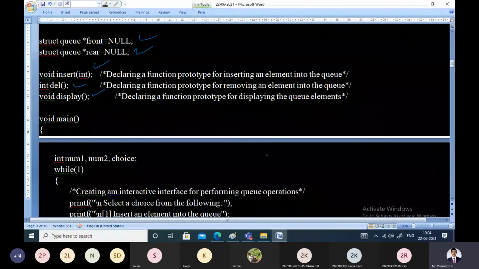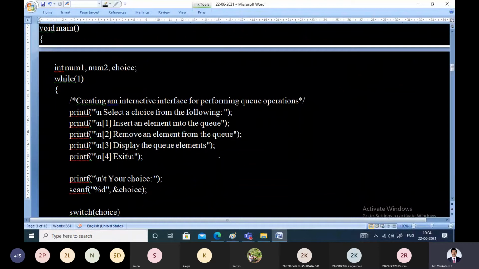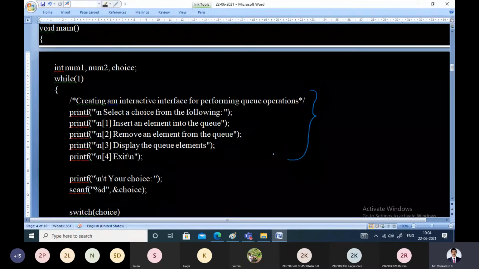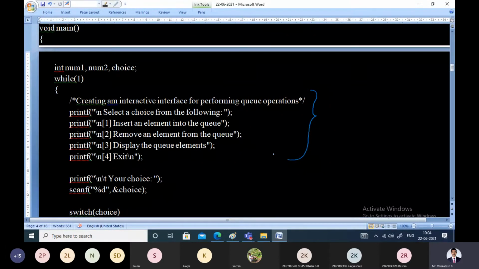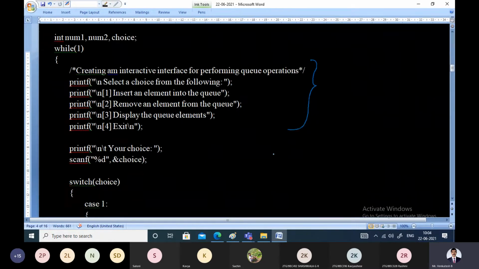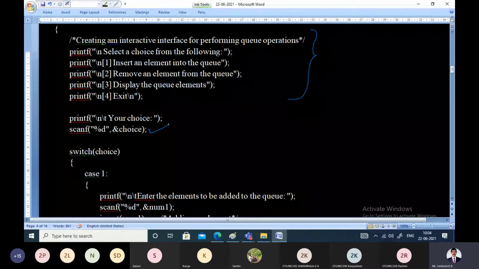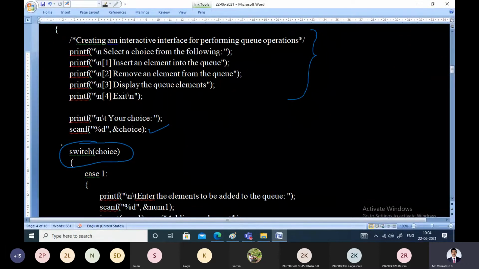Right, these are the prototypes for the different functions. Now in the main function, as usual, different options are displayed for the user. That is, what you want to perform with the queue, whether you want to insert an element into the queue, delete an element, or display and exit. The corresponding choice you have to enter in the main function. That entered choice will be stored in a variable called choice. Then that choice will be compared within the switch statement.